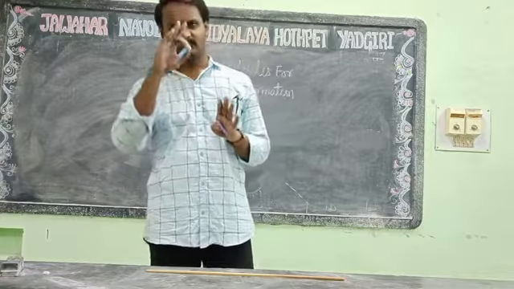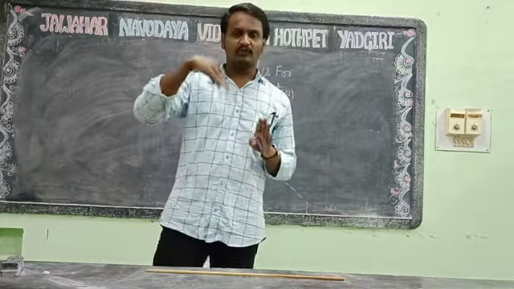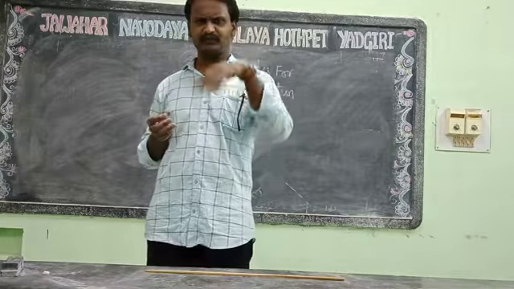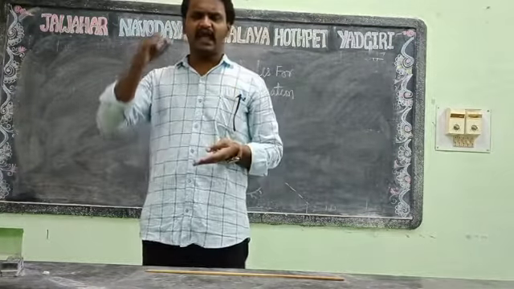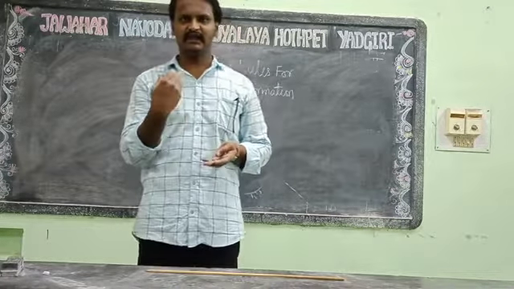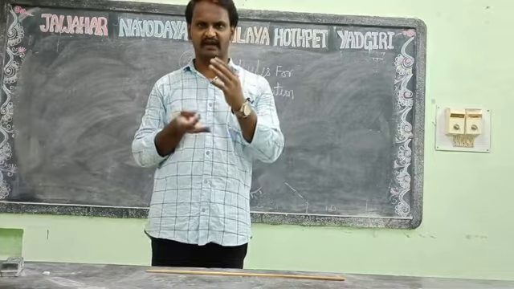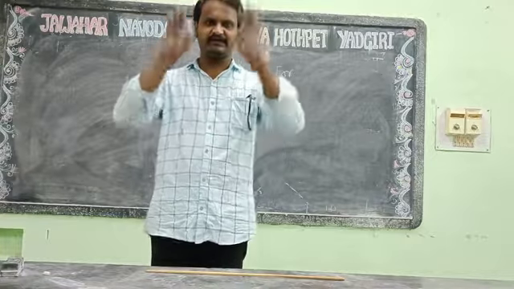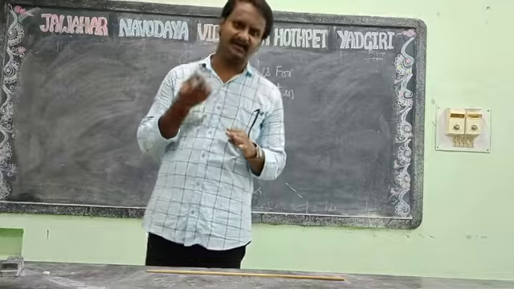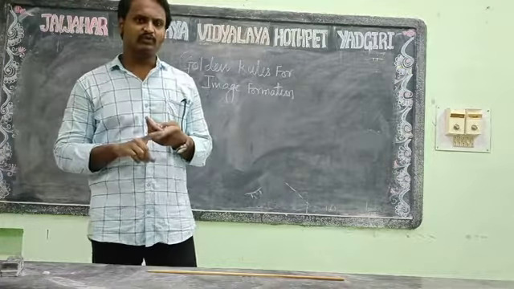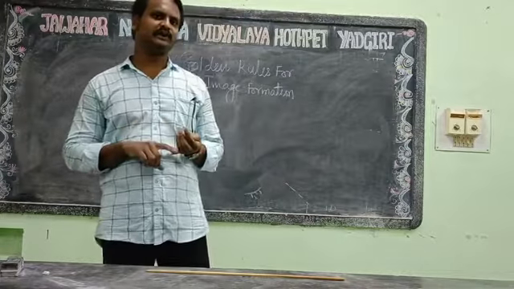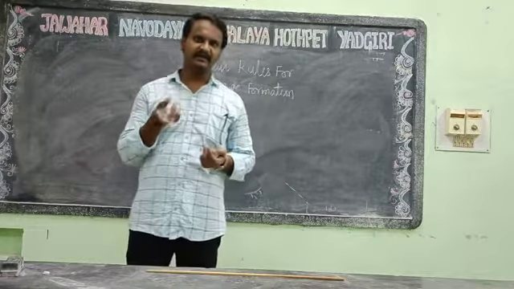If you are standing in front of the plane mirror, the image is formed behind the plane mirror. Actually, you are not present in that. It is virtual. And erect means if you are standing like this, you will appear like this, not like that, with your head down and legs outside. So you will get the erect position, virtual and erect. Convex mirror will produce virtual and erect, and concave mirror will produce real and inverted image.